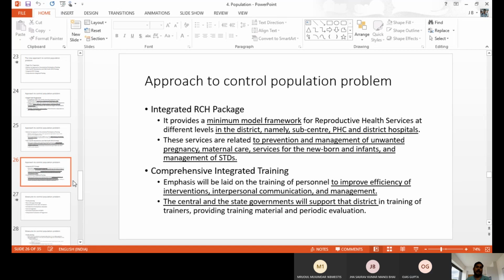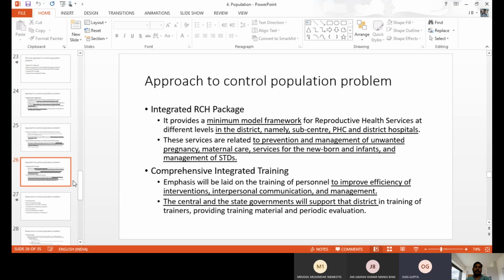And comprehensive training for the people who are working in particular jobs. They used to be given some type of training about how to communicate, what to tell and how to tell, and to collaborate with NGOs, non-governmental or volunteer organizations. They collaborate, they do counseling, and they give some kind of integrated programs.